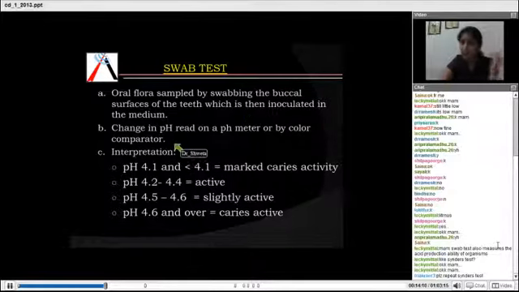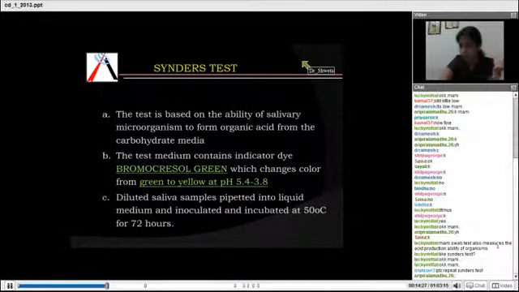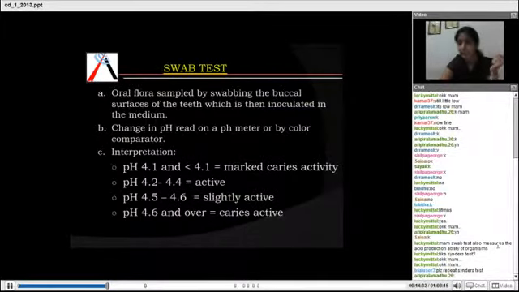Whereas in the swab test, what is measured is the pH of the saliva in the medium. If the pH is 4.1 or less than 4.1, it's marked caries, and as the pH goes higher, the patient is actually inactive. So in both cases the pH is measured, but here a bromocresol green dye is used, and here a pH meter is used.